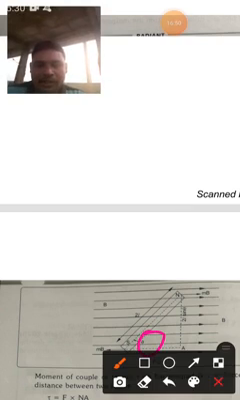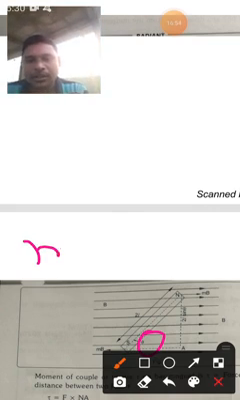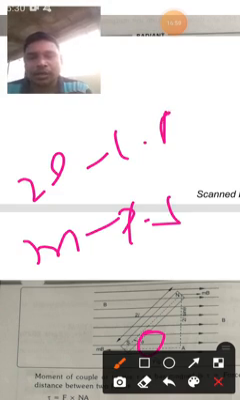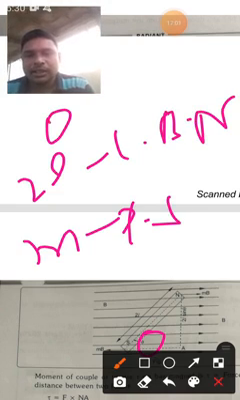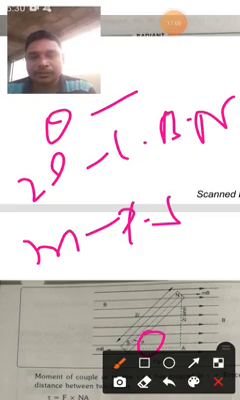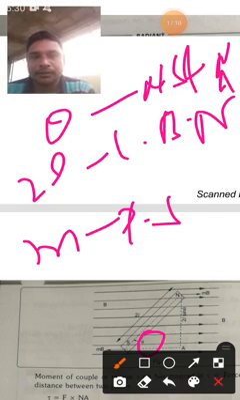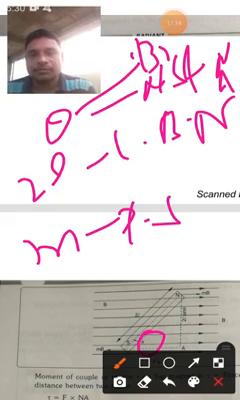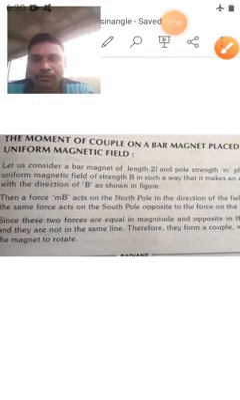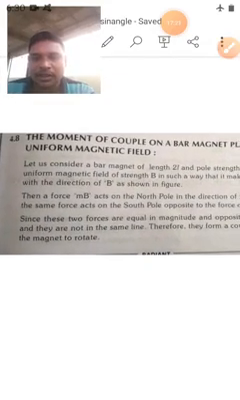Here, what he is saying is that M is the pole strength, and 2L is the length of the bar magnet, and theta is the angle between the length of the bar magnet and the perpendicular distance, that means NS and NA. And it is in the direction of the magnetic field. The magnetic field means force acting per unit pole strength. This is about the first para.